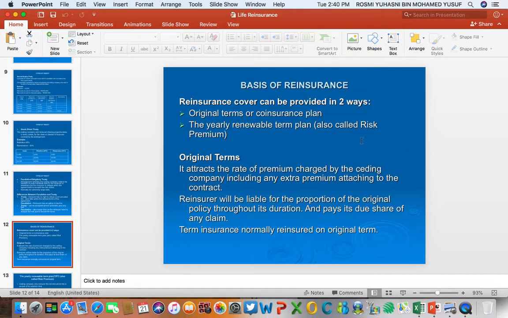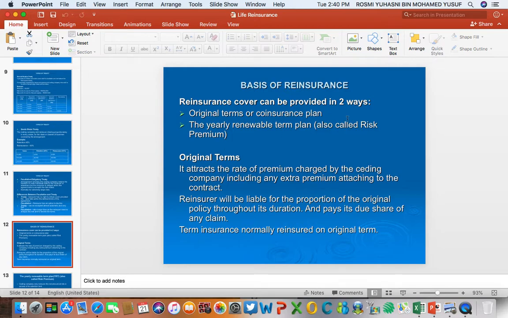When it comes to original terms, the basis of reinsurance is based on the original contract between the insurer and the insured. Remember that. That is why it is called original terms, because all the terms of the reinsurance contract between the reinsurer and the insurer are based on the original contract between the insured and the insurer.